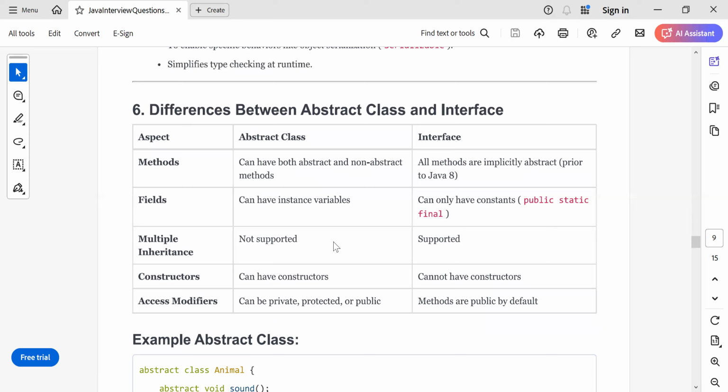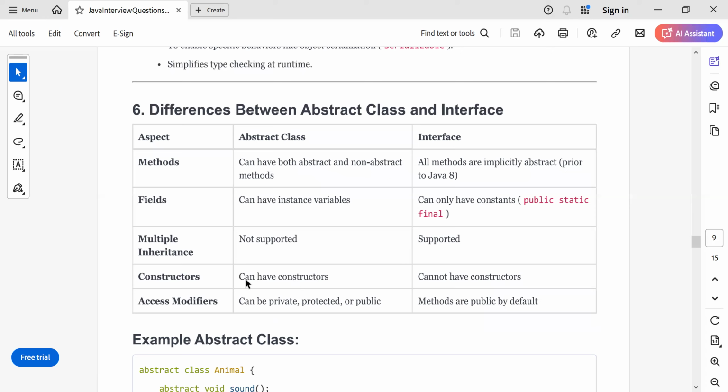With abstract classes, multiple inheritance is not supported, and with interfaces, multiple inheritance is supported. It is important to understand that a class can implement multiple interfaces. That is the reason we say multiple inheritance. But a class cannot extend multiple classes. So multiple inheritance is not supported with abstract classes, but it is supported with interfaces.